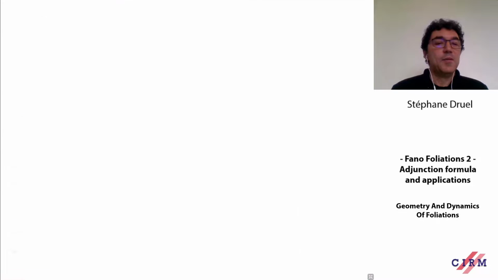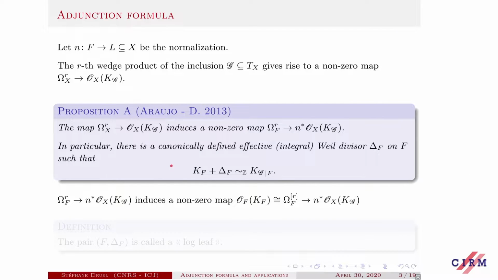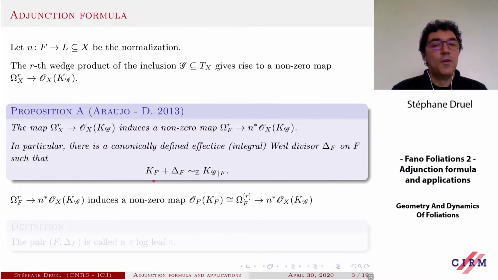As a consequence, there is an effective integral, in fact canonically defined, divisor Delta_F on F such that we have an adjunction formula: the canonical class of F plus Delta_F is nothing but the restriction of the canonical class of G to F. So why is Delta_F canonically defined, and where does this Delta_F come from?